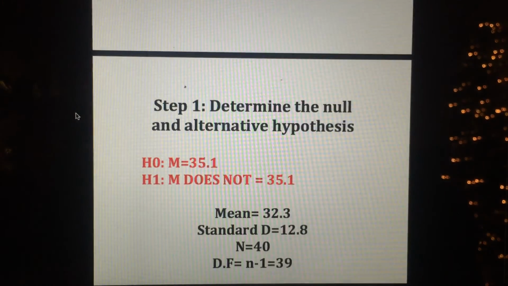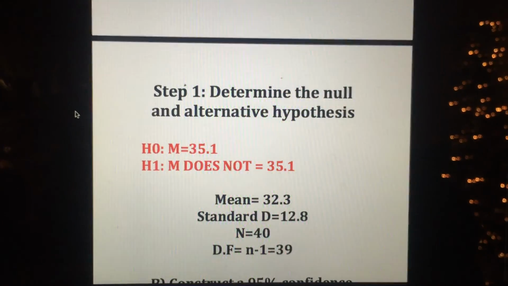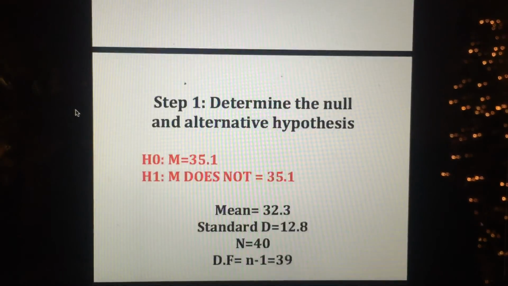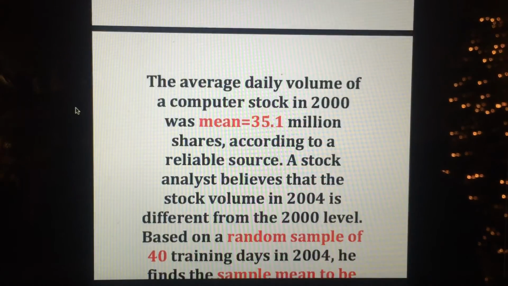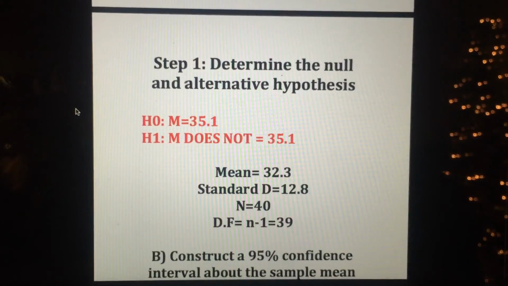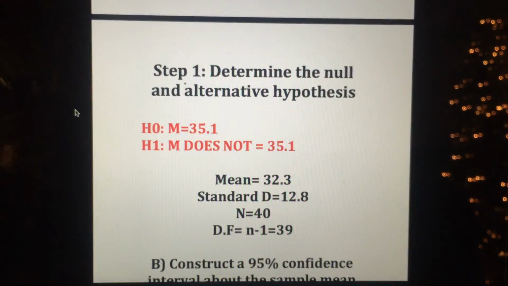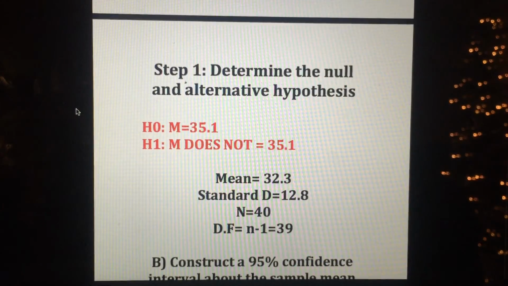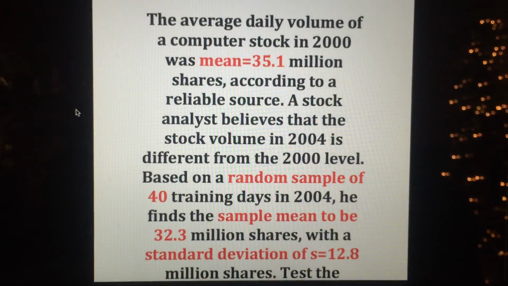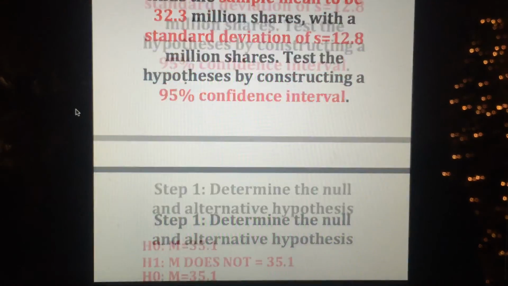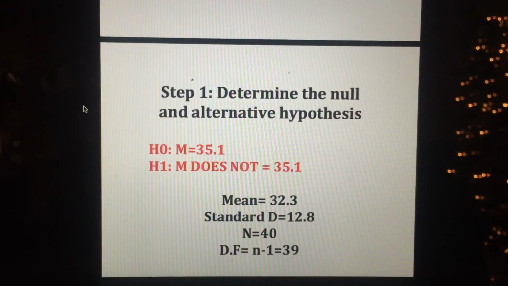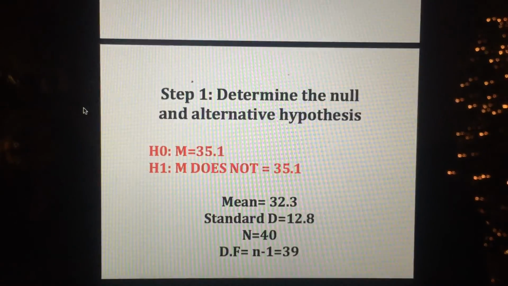So step 1 in this problem is to determine the null and alternative hypothesis. The problem states that the mean in 2000 was 35.1. So the null hypothesis is 35.1. Now the alternative hypothesis, the question states that it changes, so it does not equal 35.1. So they want to test that statistic.